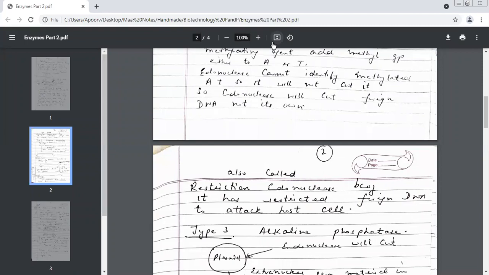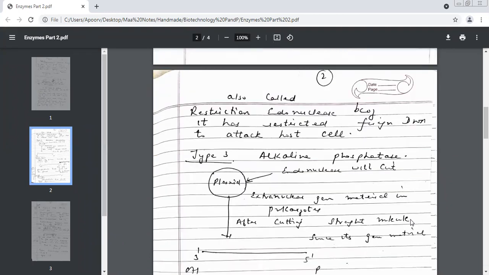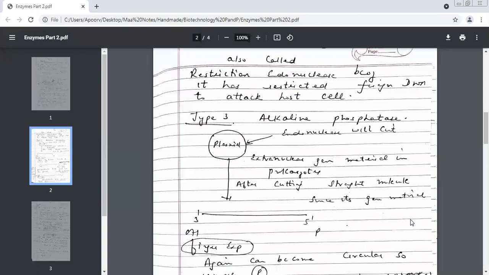Molecular scissors and restriction endonuclease. Yes. And I hope you know why they are called so. Tell me quickly, why are they called molecular scissors and why are they called restriction endonucleases? Because they cut the DNA, and restriction because it restricts the entry of foreign DNA to attack the host cell.